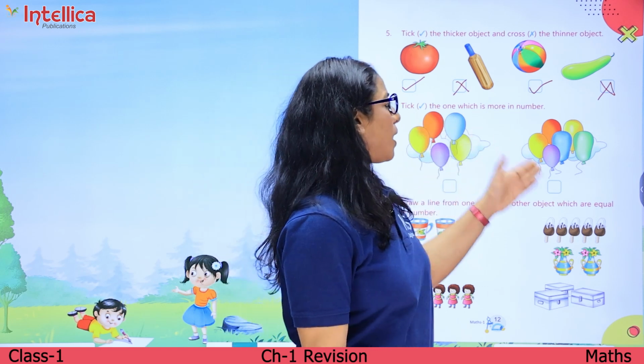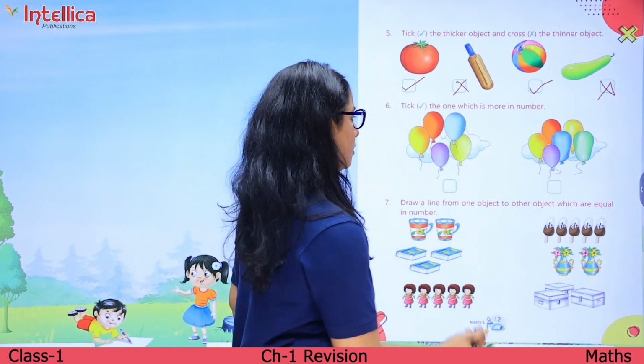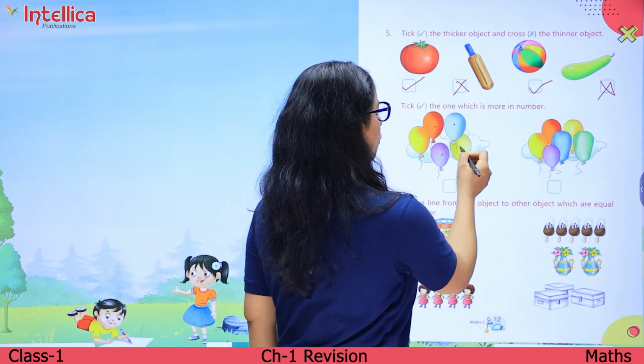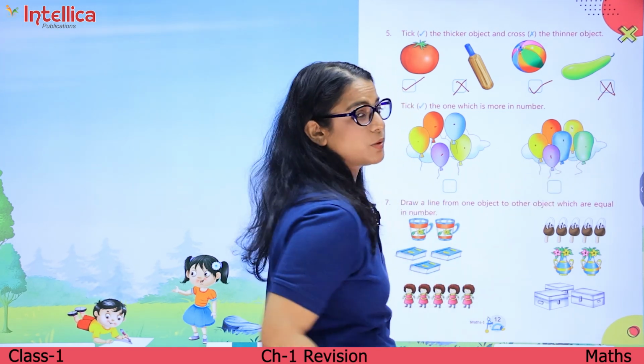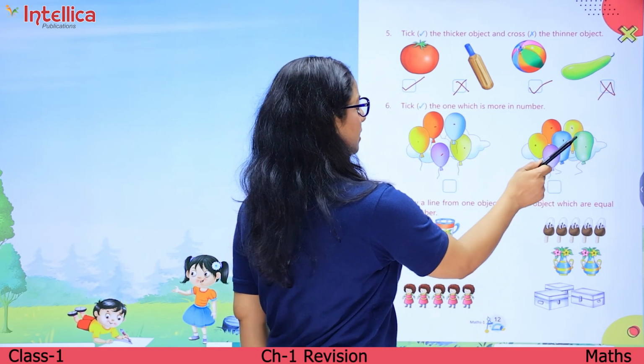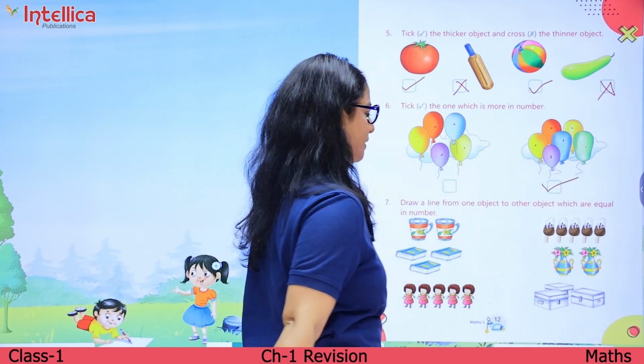Now let's take the one which is more in number. 1, 2, 3, 4, 5. 1, 2, 3, 4, 5, 6. So which one is more? This one is more. So we will tick.